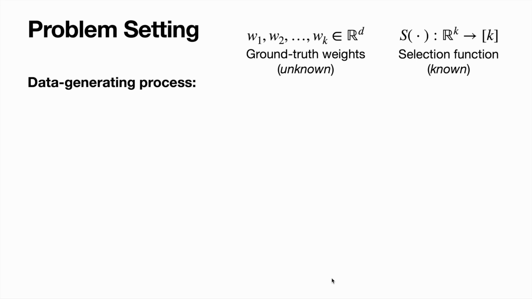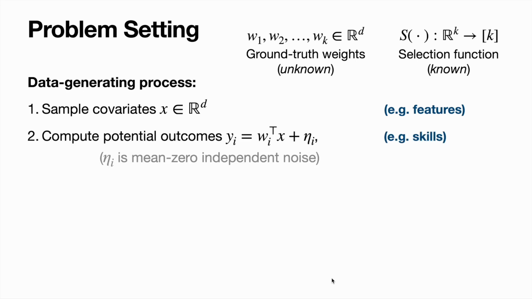The data generating process is as follows. We sample some covariates x from R^d. These are just features. We then compute k different potential outcomes that are given by the dot product of these features with each of the parameter vectors, each of the ground truth weights, plus some mean zero independent noise, which we'll actually assume is Gaussian. Given these k potential outcomes, we're only going to observe one, and the one that we're going to observe is given by the selection function. So for example, we might observe the maximum, or we might observe some other function, but it's a known function of the k model outputs.